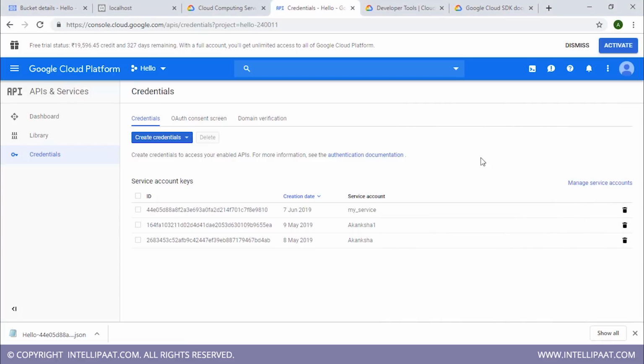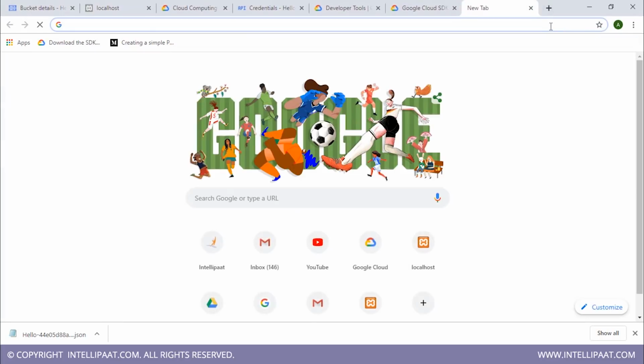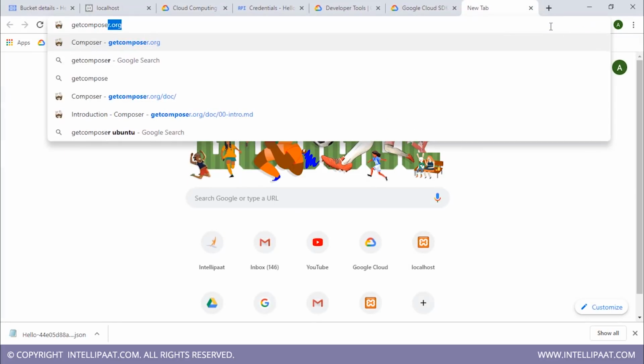Composer is basically a package manager that handles all the packages and libraries that you may need to include in your PHP code file. So when you download Composer, all the necessary packages and libraries that you may need to use with your PHP code file will also get downloaded in a folder named vendor. So let's download our Composer.